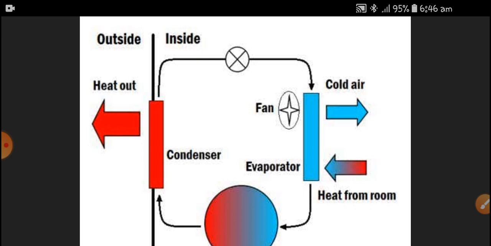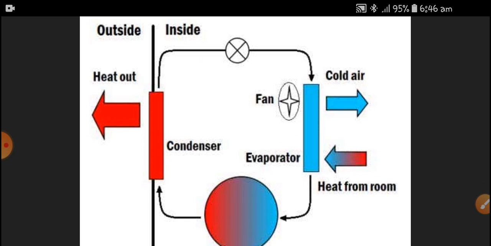So we make our room a very sophisticated temperature, like 25 degrees Celsius. Even though the outside temperature is 40 or 50 degrees, the inside temperature can be 25 degrees. It can be maintained by means of air conditioning.